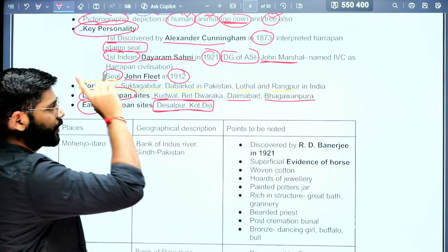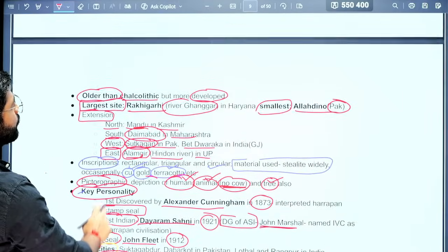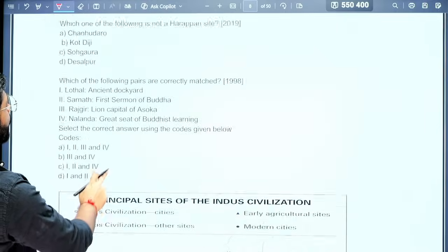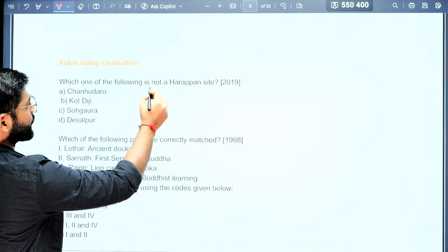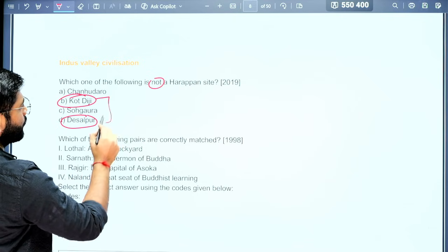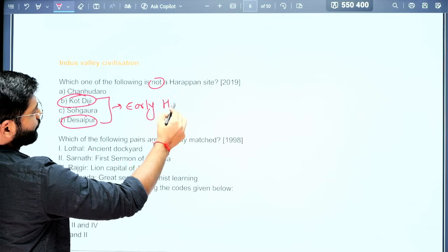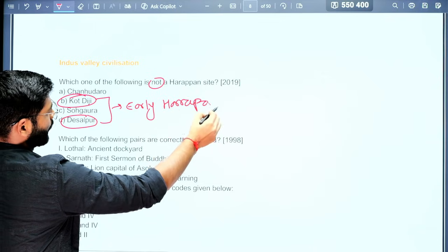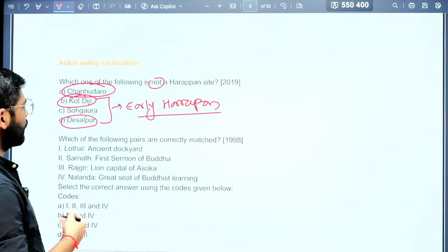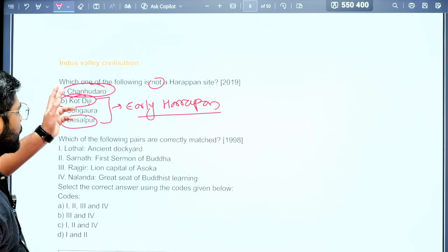So now see the first question that we have seen here. They have asked which one of the following is not a Harappan site. These two, Desalpur and Kot Diji, were the early Harappan sites. Chanudaro was the mature period of the Harappan. Sohagora was associated with the Stone Age, not Harappan. So this way you need to know.